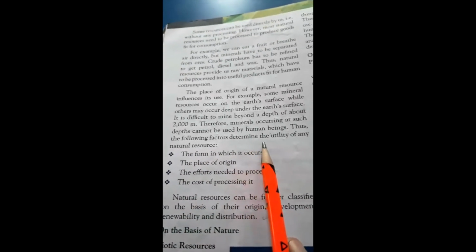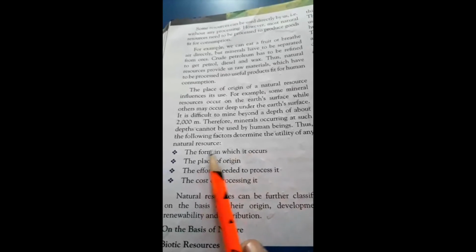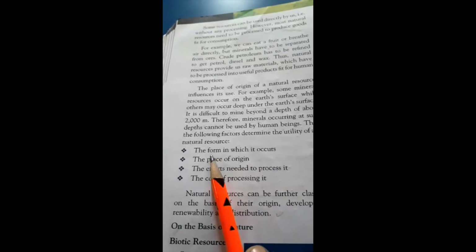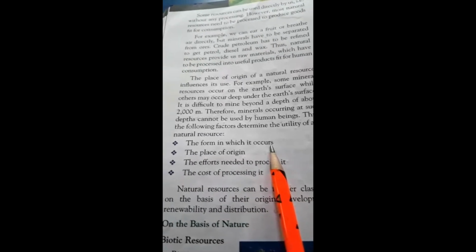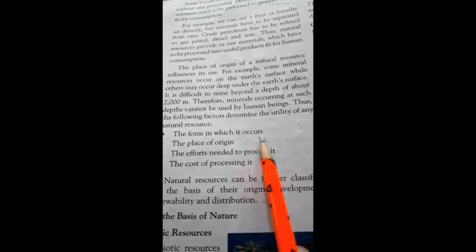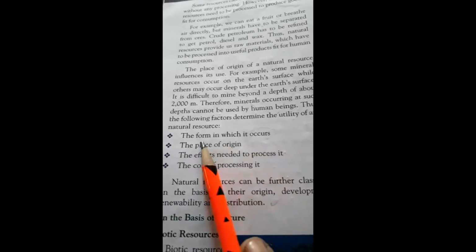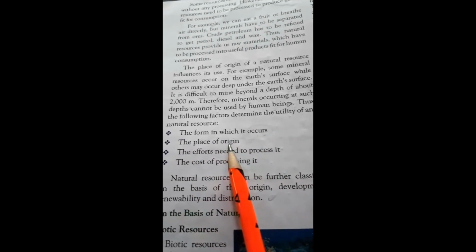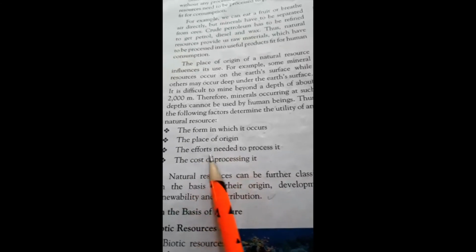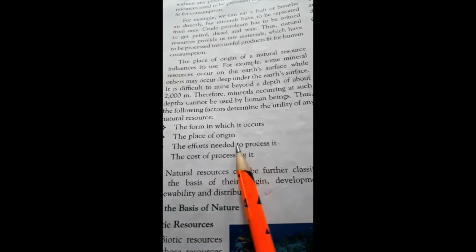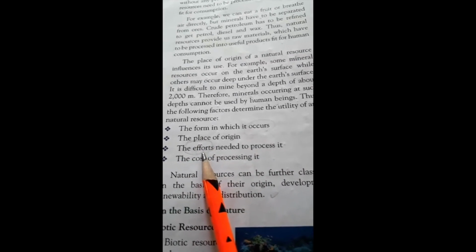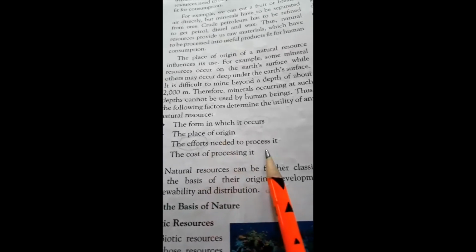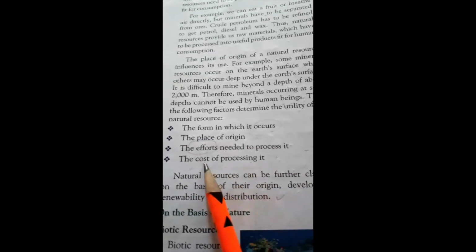the following factors determine the utility of natural resources. First is the form in which it occurs, the form of the minerals or materials. The place of origin, where it is found. The effort needed to process it. Effort means work, how many different types of work are needed to process it to become a useful resource. The cost of processing.